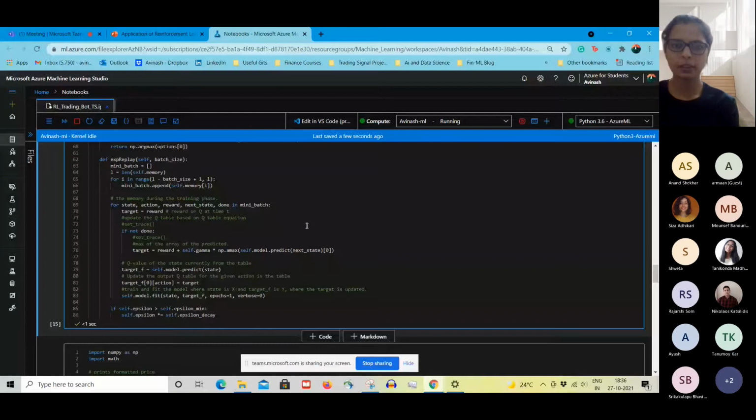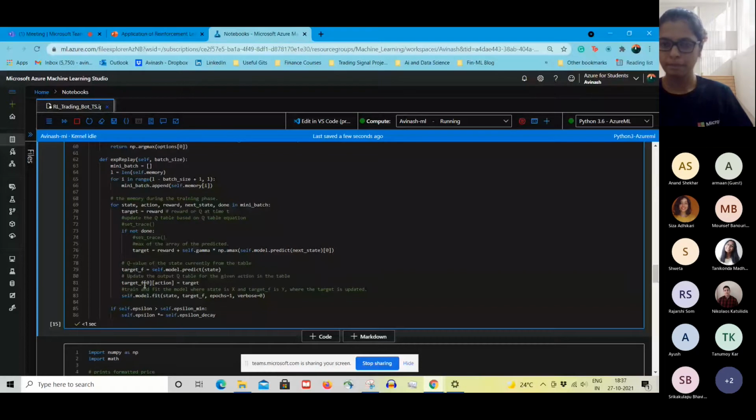I know there are some behavioral biases that come into trading when humans are trading, but there are no such behavioral biases when it comes to this. So this whole experience replay batch will take the experiences and use them to train the neural network. There's a bit of mathematics there. It will create a target Q value and compare it with what the model is going to predict, and see how much the difference is.